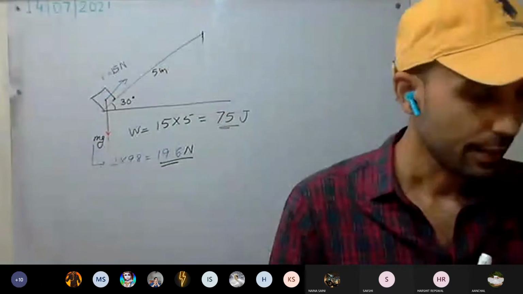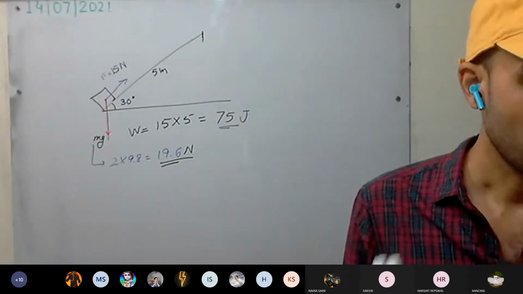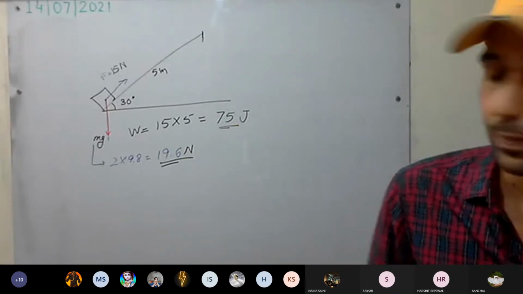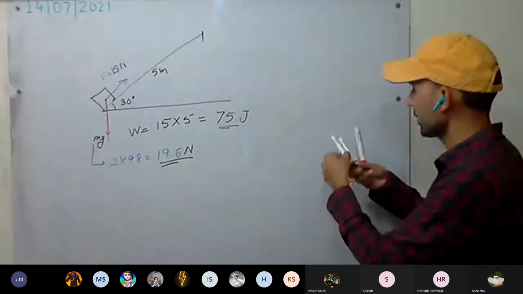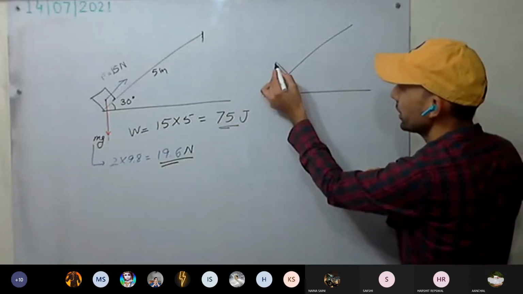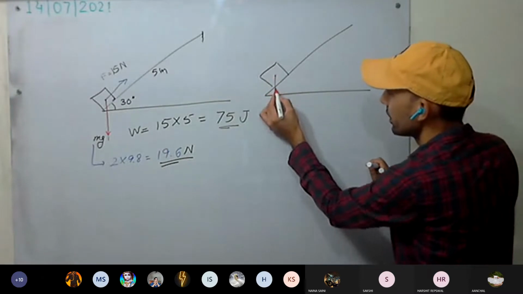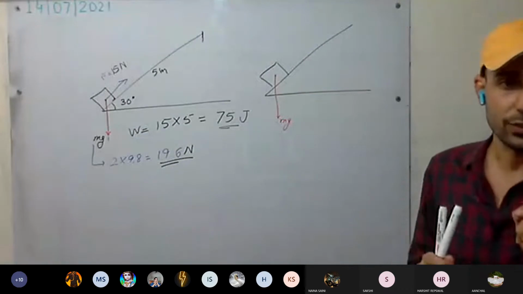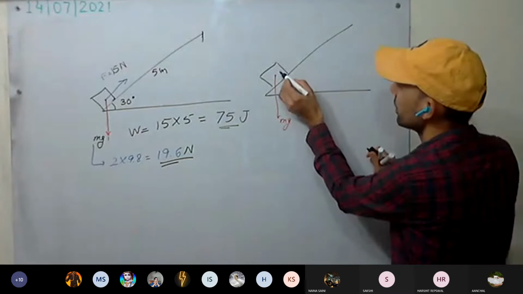This is clear. Now read the third part: the work done against the force due to gravity. How much will it be? Work done. One minute. Here are a few things to think about. Consider the body. Which direction is the force acting? This direction. Work done against the force of gravity means we have to consider the force of gravity. Work done is in which direction?